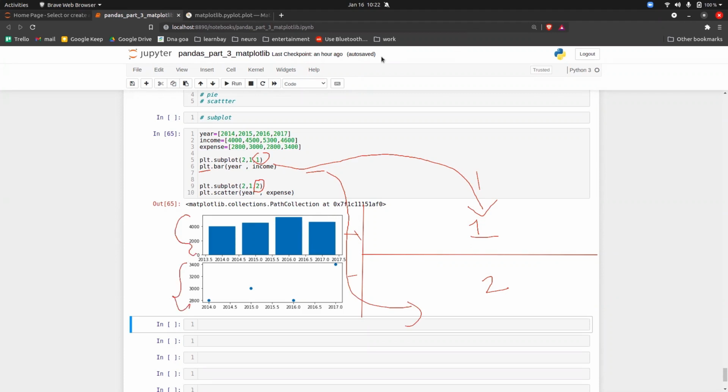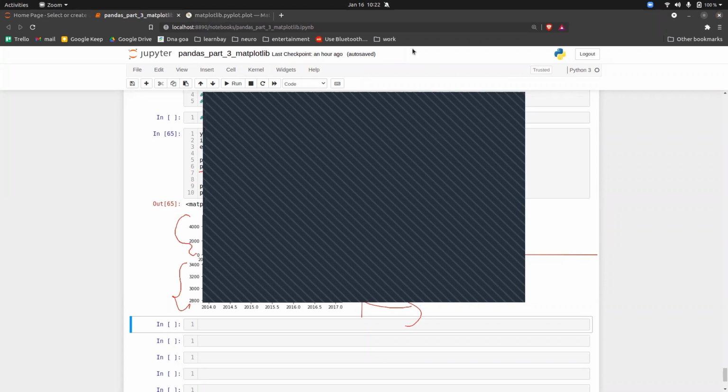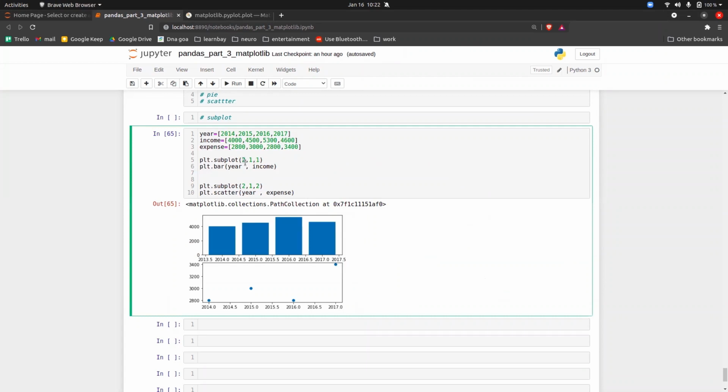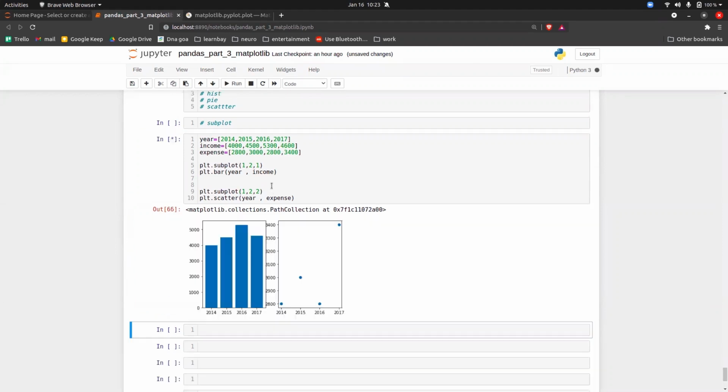Okay, if I clear this diagram, let's say I do 1, 2 here and 1, 2 here. Can you tell me how the graph will be plotted? Which direction? Side by side, left, right. Okay, it will be side by side. So basically this means that you want only 1 row but 2 columns. So it is side by side now. If I execute it, it will be side by side.